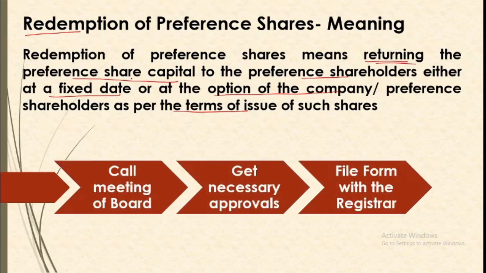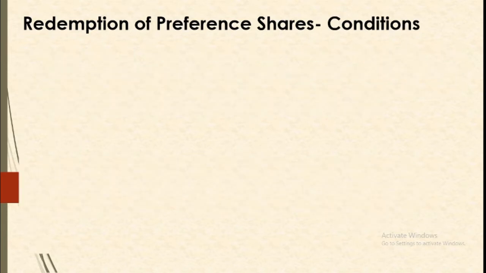So what does a company need to do for this? The company needs to call a meeting of the board, and then it will get necessary approvals and it will file the form for the redemption with the registrar. So this is the process of redemption of preference shares. Once you file the form, then you go for the redemption of the shares.